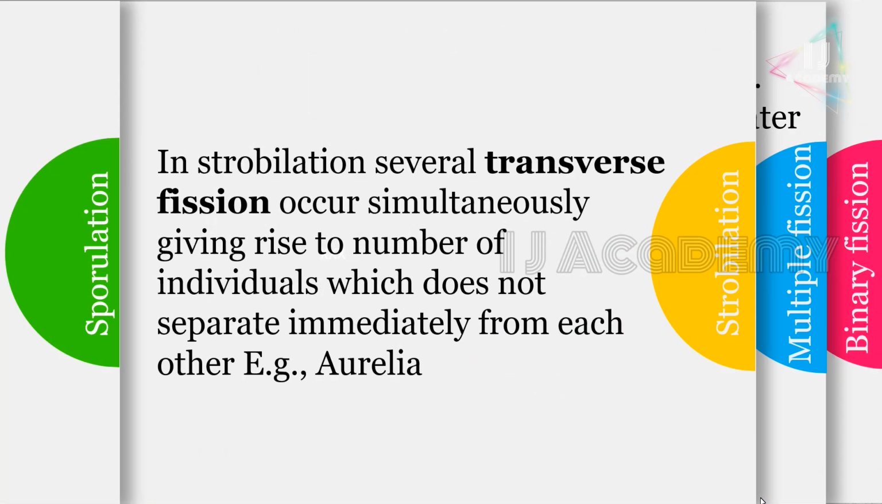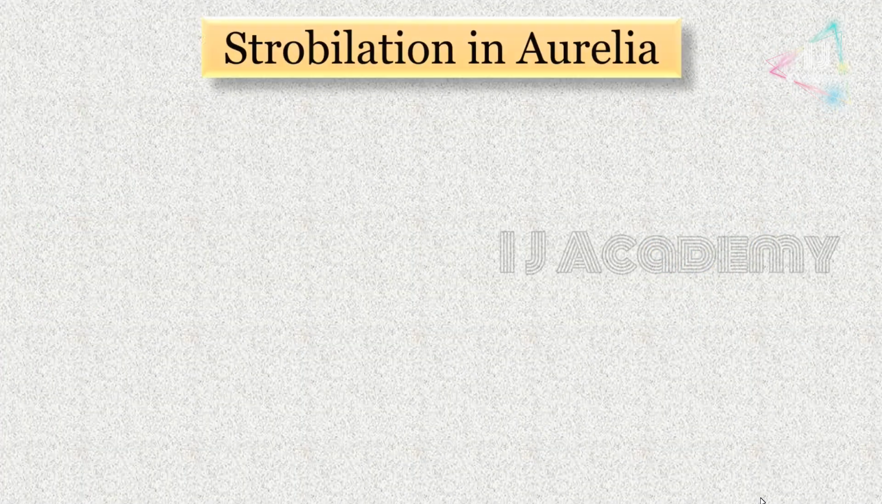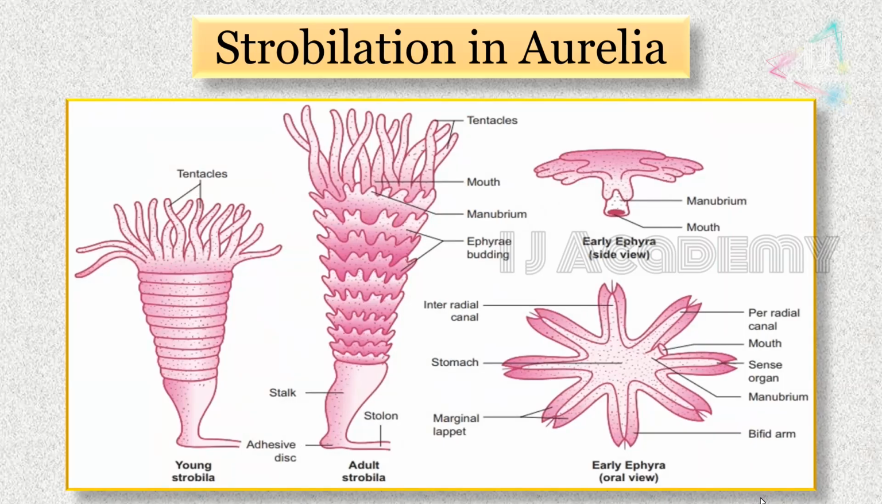The third type is strobilation. In strobilation, several transverse fissions occur simultaneously, giving rise to a number of individuals which do not separate immediately from each other. Example, Aurelia. And this is the diagrammatic representation.